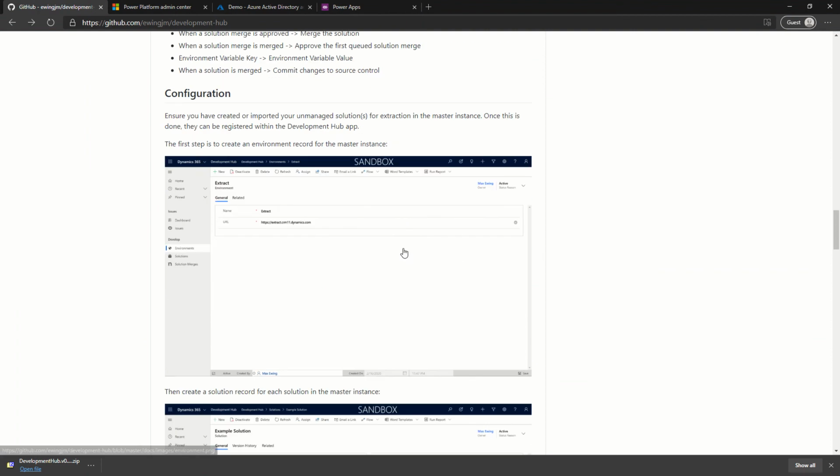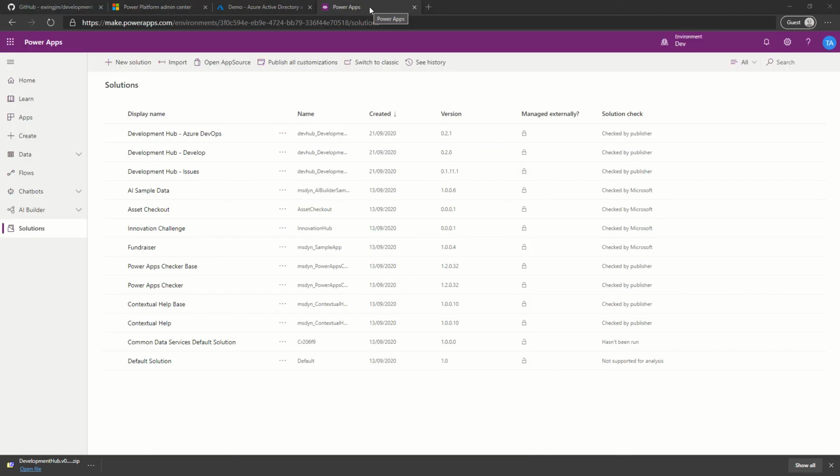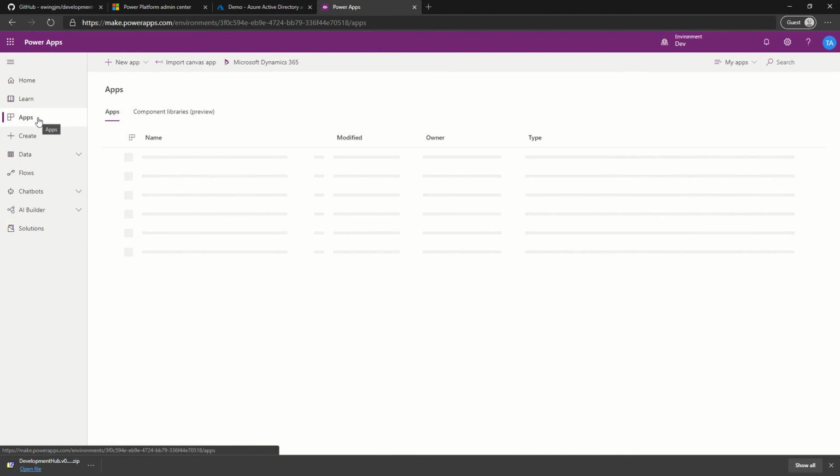Next, we'll look at the configuration. Here we'll set up the environments and solutions so we can automate that process upon the creation of new issues. First, we'll create an environment record. If we go back to the Power Platform, we can go to Apps, and Development Hub.